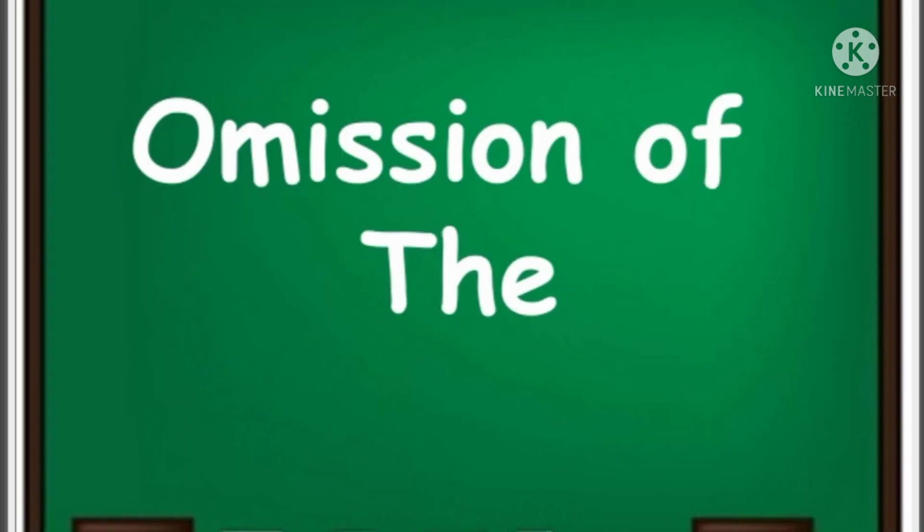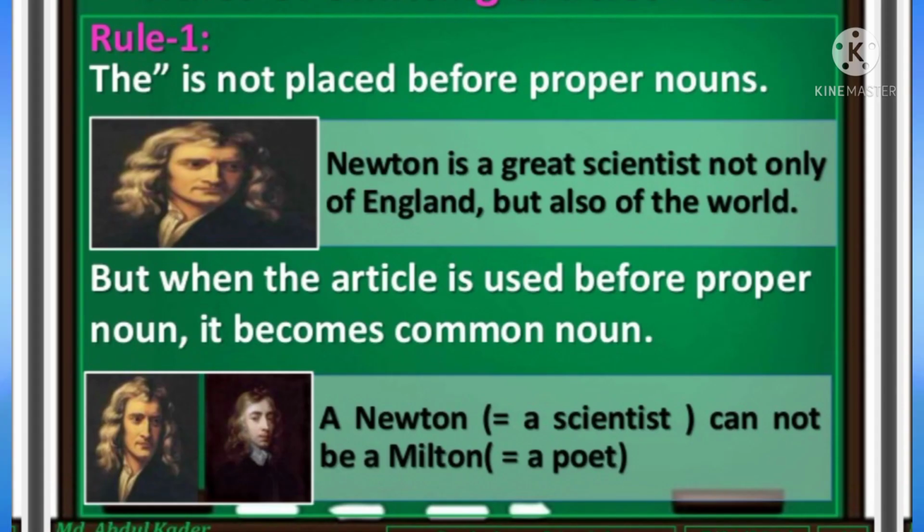Next, we will discuss omission of the, that is definite article the. I told you it is definite, but we should not use it before the names of proper nouns. For example, Newton is a great scientist. It is not the Newton. But when the article is used before a proper noun, it becomes a common noun. We have seen this rule.